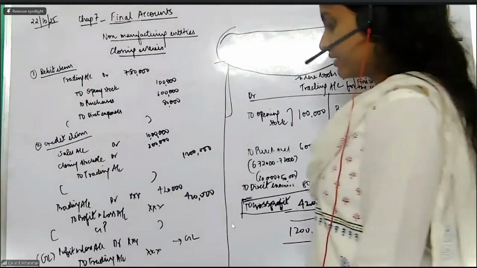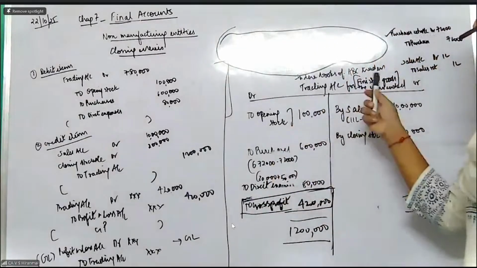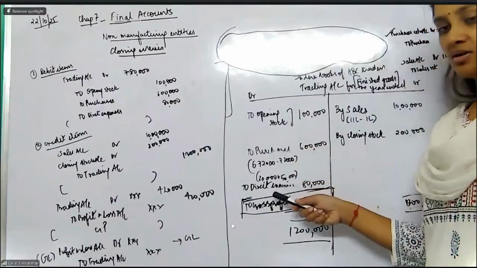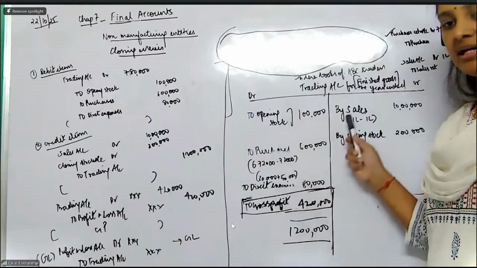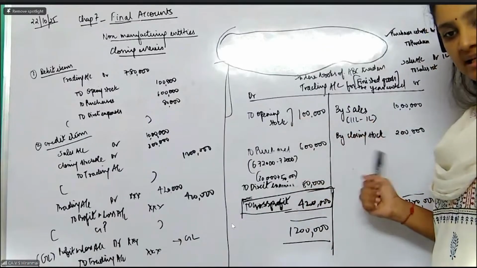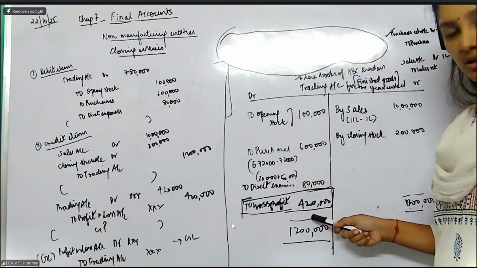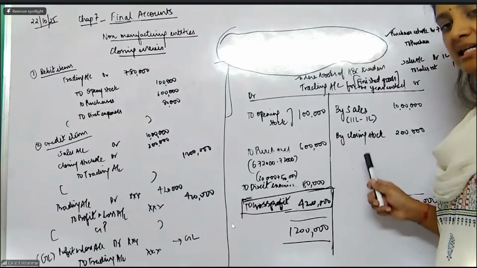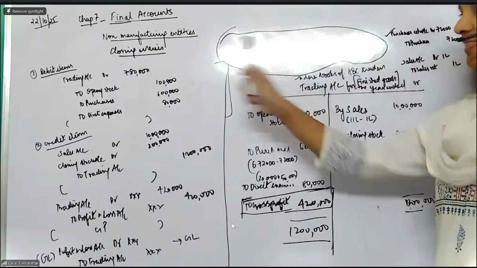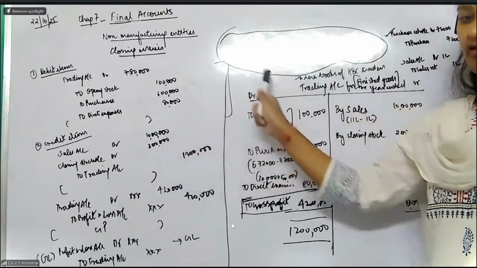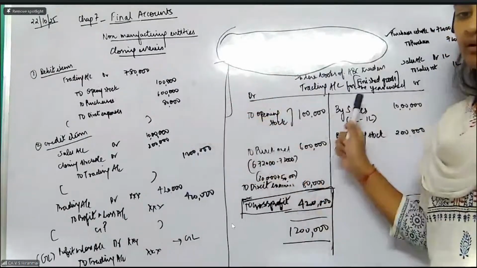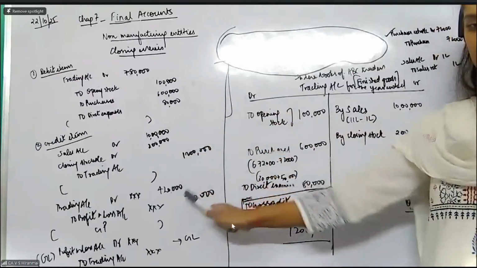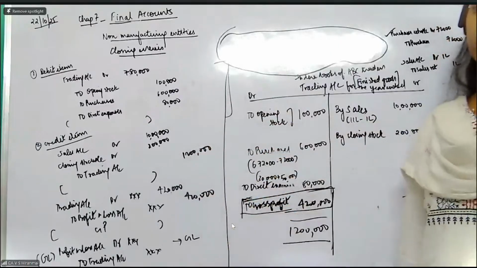So in the trading account, it deals with the finished goods. So finished goods, in relation to the finished goods, the opening stock, purchases, all the direct expenses will be debited. Sales and closing stock will be credited. If you get a balancing figure on the debit side, it is gross profit. If you get a balancing figure on the credit side, it will be called as gross loss. Then for passing the closing entries, for all the debit items, one entry. For all the credit items, another entry. For gross profit, there is one entry. If you get a gross loss, there is one entry.